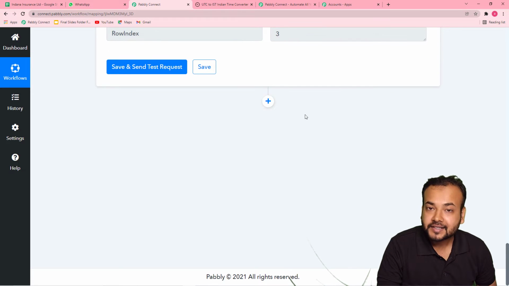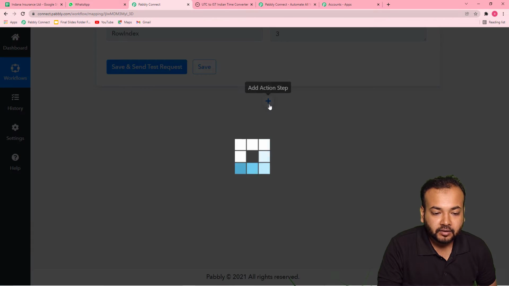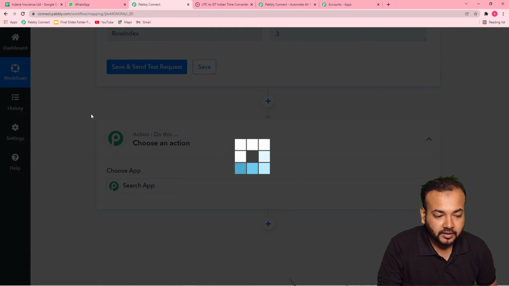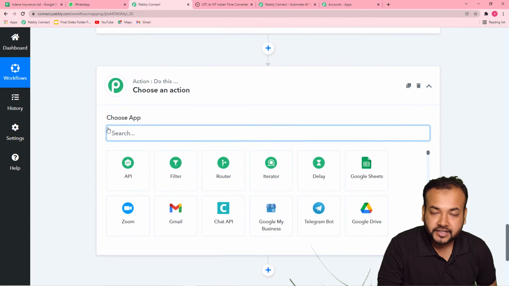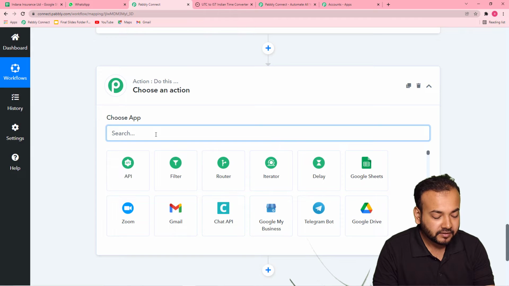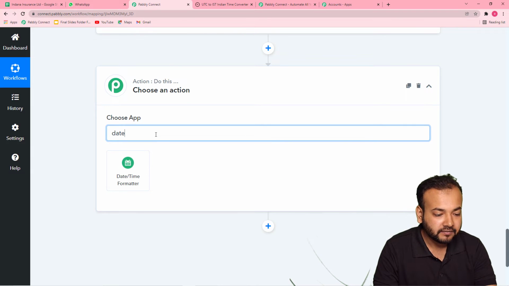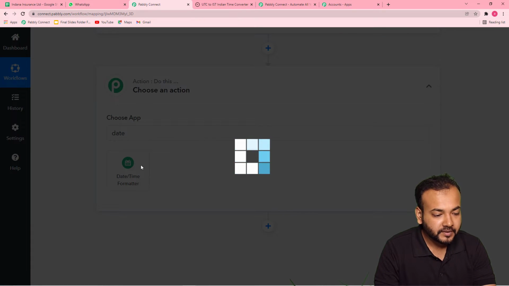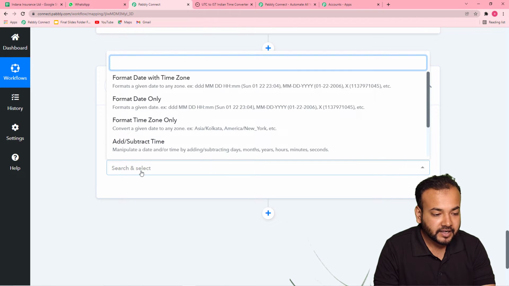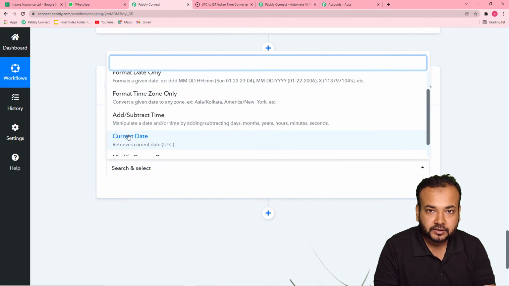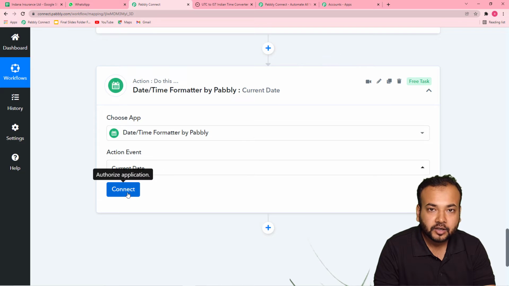Okay, for that, let's fetch the current date. So click on this plus icon, and from this actions tab, you have to select one feature of Pabbly which is called Date Time Formatter. Okay, this one. And in this action event, you have to select the current date option. Then click on connect here.